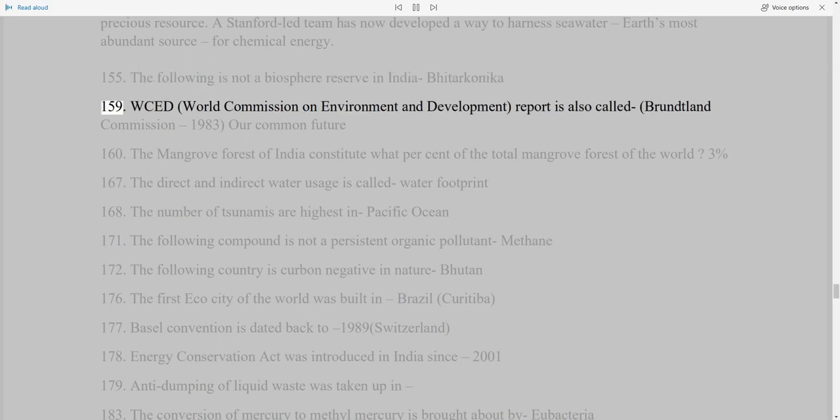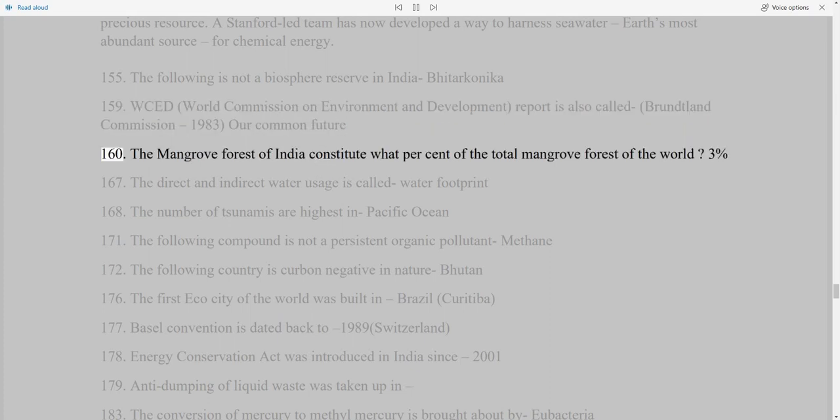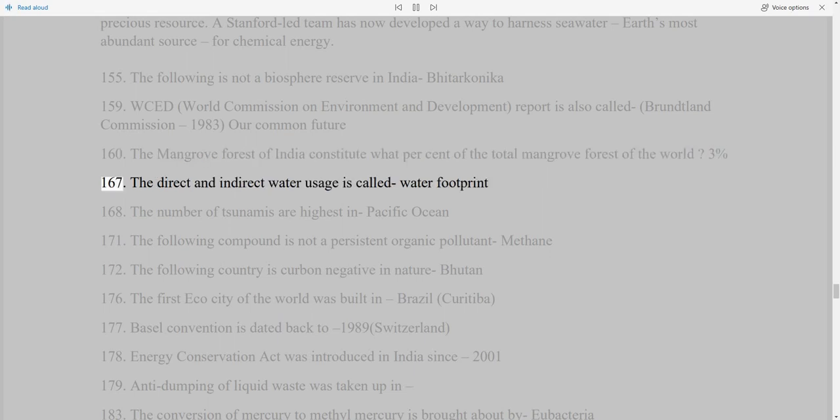Bitarkanika, 159. WCED, World Commission on Environment and Development, report is also called Brundtland Commission, 1983, Our Common Future, 160. The mangrove forest of India constitutes what percent of the total mangrove forest of the world? 3%, 167. The direct and indirect water usage is called water footprint, 168. The number of tsunamis is highest in Pacific Ocean, 171.